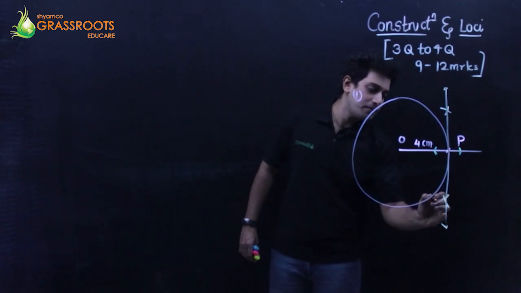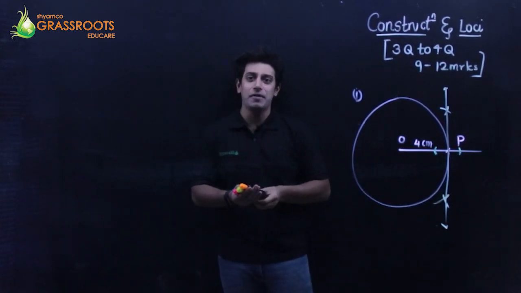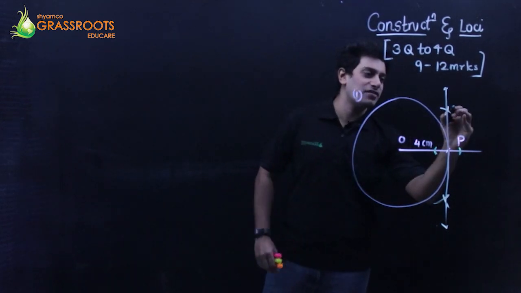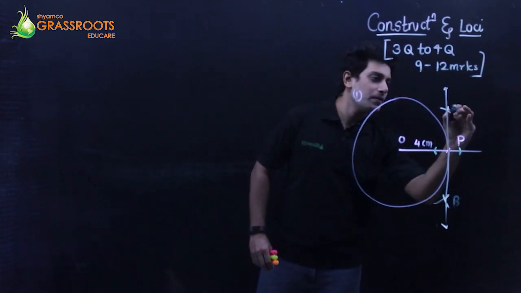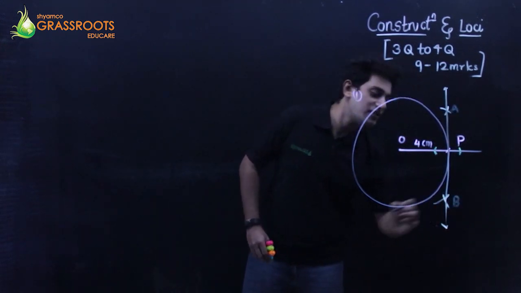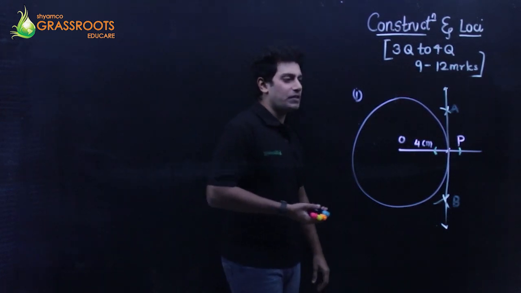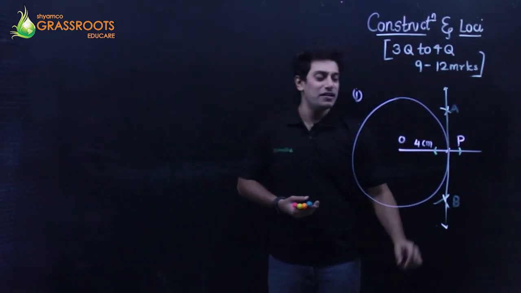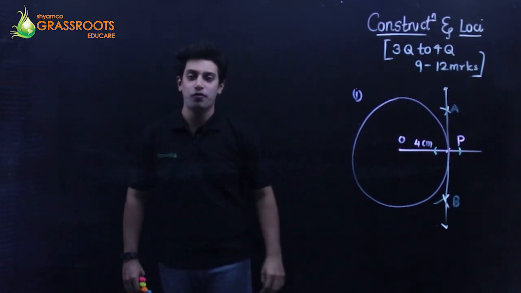Just join it, and that's going to be the tangent at point P. You name these arcs, let me call them A and B, or you can call them X and Y. That's it, nothing more to be done. So this is how you draw a tangent at a point on the circumference of a circle.